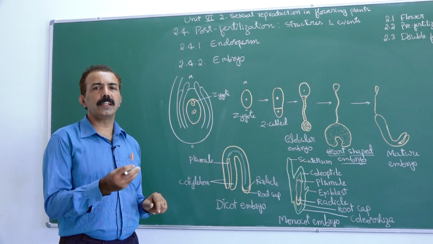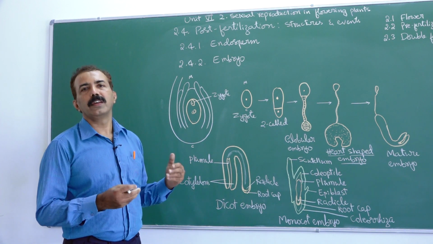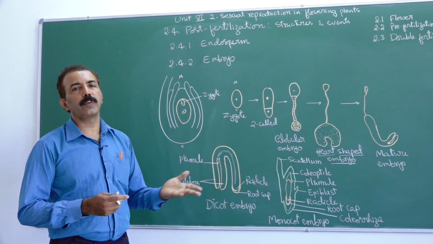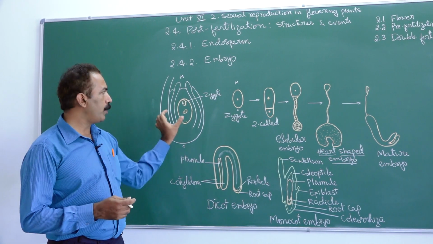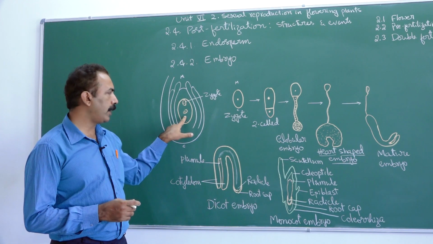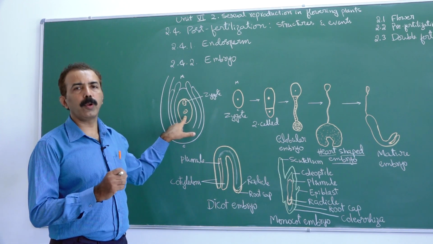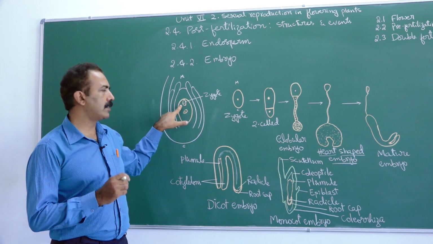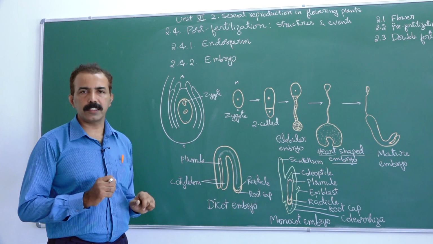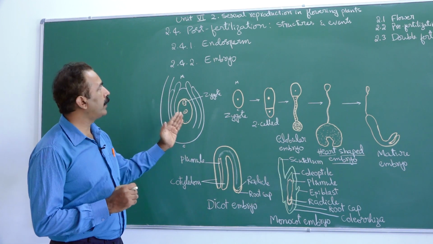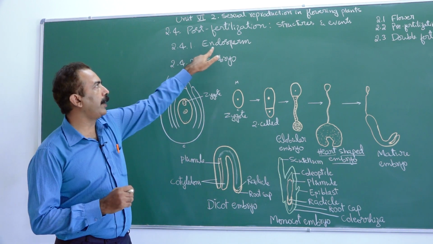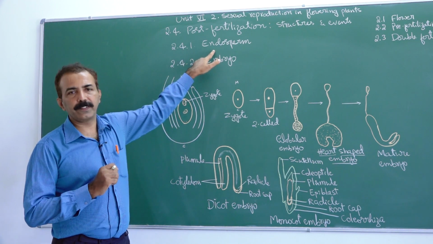Synergids, one of them facilitated growth of pollen tube. The other synergid will degenerate. There is no more function of that. Embryo sac is now left with just 2 cells. One is primary endosperm cell with a triploid nucleus. Another one is zygote. These are the 2 products of double fertilization. After fertilization, what happens? I said formation of endosperm is the first event.